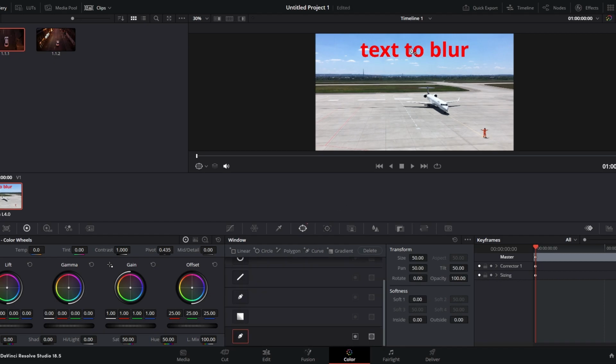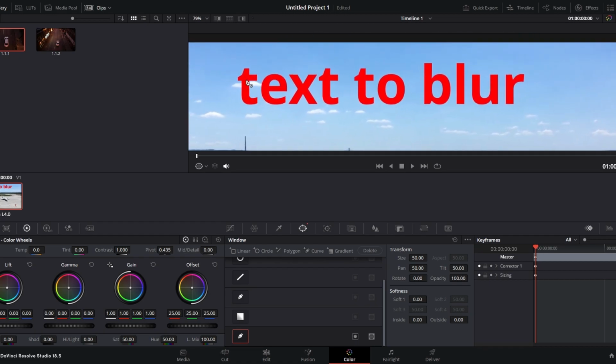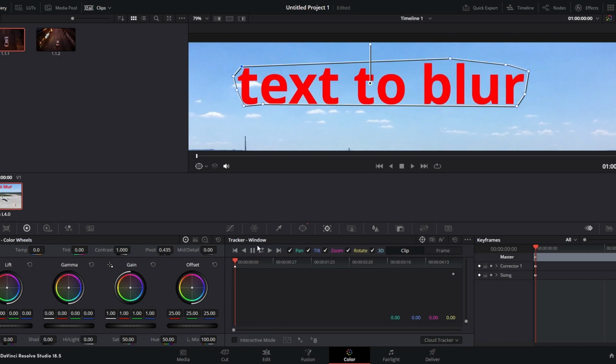Use the Curve Mask tool to draw a shape around the text you want to blur. Ensure that the mask covers the entire area of text. With the mask selected, click on the Track Forward button in the Track section. DaVinci Resolve will automatically track the movement of the clip, and after tracking is completed, go to the Blur section of the toolbar and